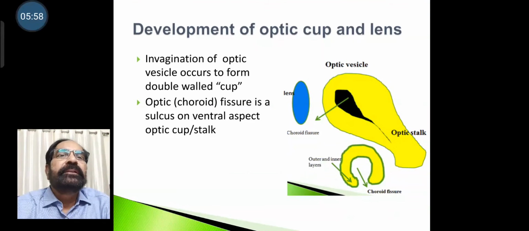Development of the cup and lens. Invagination of the optic vesicle occurs to form a double-walled cup. Optic fissure or choroid fissure is a sulcus on the ventral aspect of the optic cup or stalk.